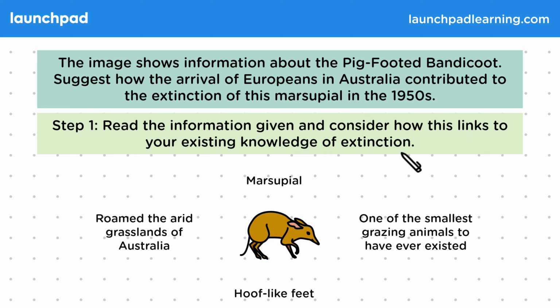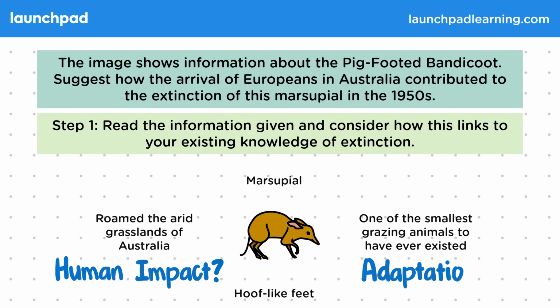You should identify that this question is about extinction and you're not expected to be familiar with the pig-footed bandicoot. Instead, you're expected to use the information provided about the pig-footed bandicoot as well as your biological knowledge to answer the question. So then, to answer the question, you should be thinking about the impact of humans and the adaptations of the animal.